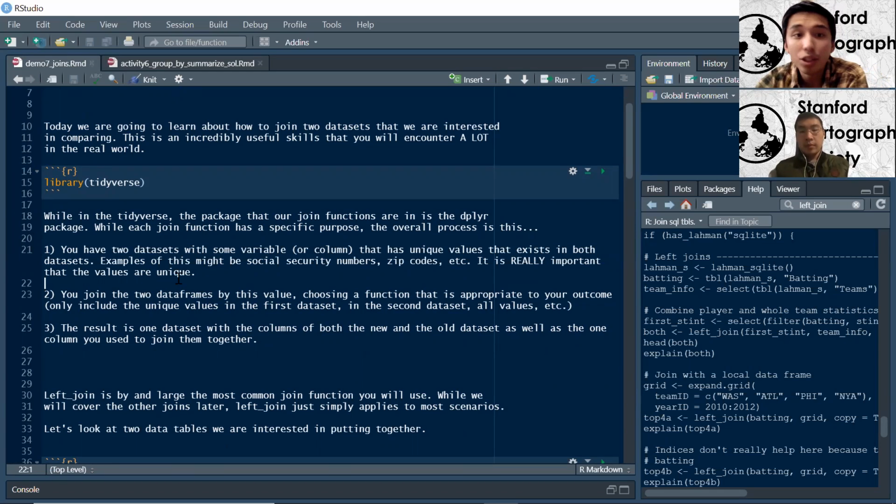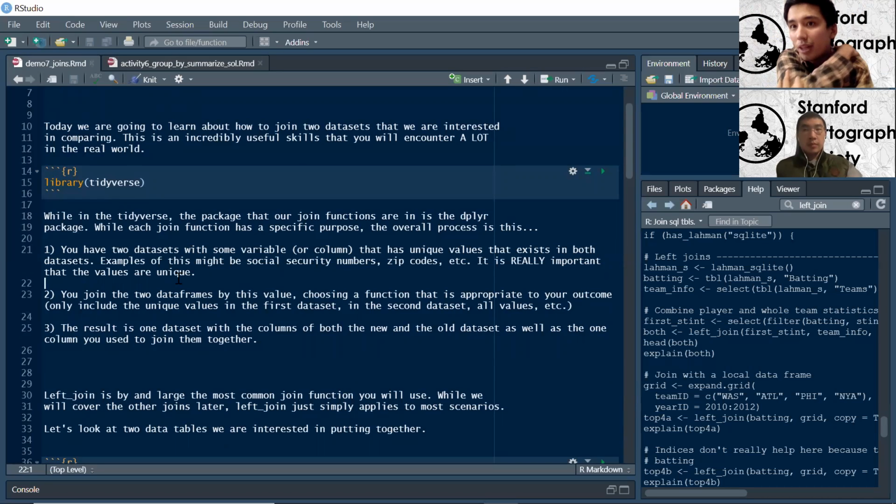And so then you can join two data frames by this value, by that column, these unique identifiers that exist in both data frames. And you also want to choose a function that's appropriate to your outcome, which won't make sense right now, but it's going to make sense in a second, because there are multiple ways that you can join things. If you've ever done SQL queries before, you kind of know how this works. At a conceptual level, let's say we have a bunch of names here, but only some names here. Which names do we want to keep? How do we want to join it, etc.